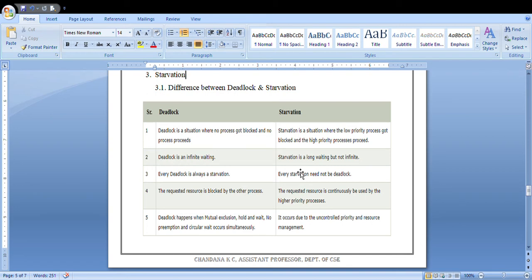But it differs from your deadlock. Starvation is nothing but the process will wait for some time. The waiting time may be more or it may be lesser, but the process will get executed at the end. But the deadlock condition is a permanent blocking condition. You can't expect that the process will execute. But in starvation, now or after some time, your process will get executed. That is the difference between starvation and deadlock.